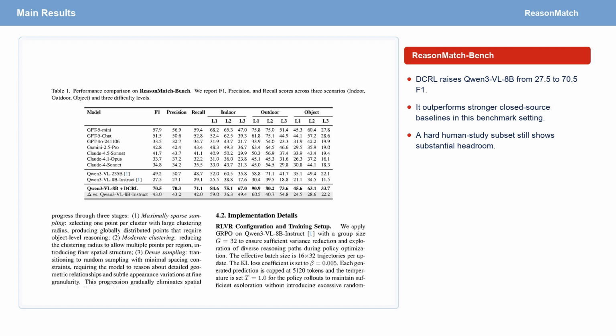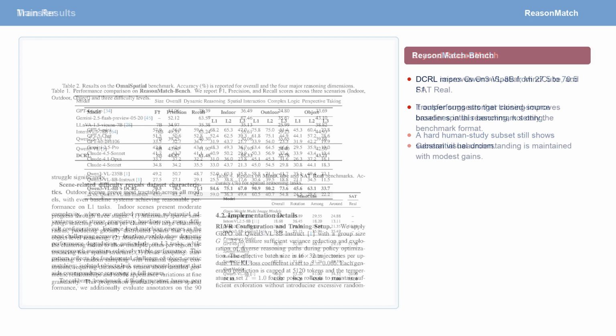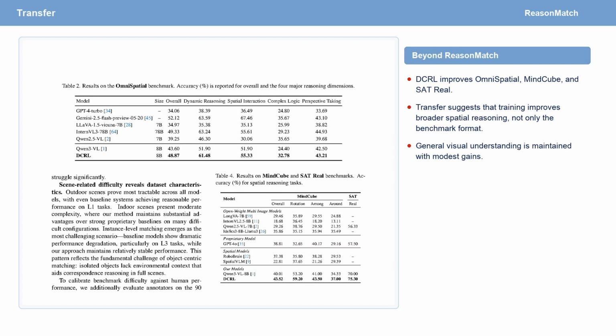The main result is that this training substantially improves ReasonMatch Bench. DCRL raises Qwen3-VL-8B from 27.5 to 70.5 F1, outperforming the stronger closed-source baselines shown here. The gains are visible across indoor, outdoor, and object-centric scenarios. This suggests that targeted training on verifiable wide baseline correspondence can be more effective than simply relying on larger general-purpose models. We also test whether the improvement transfers beyond ReasonMatch.